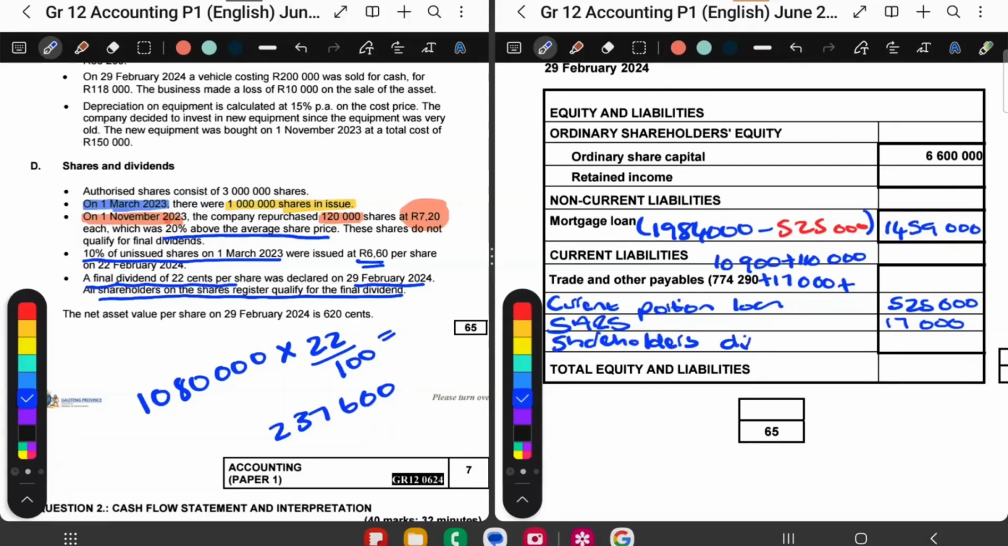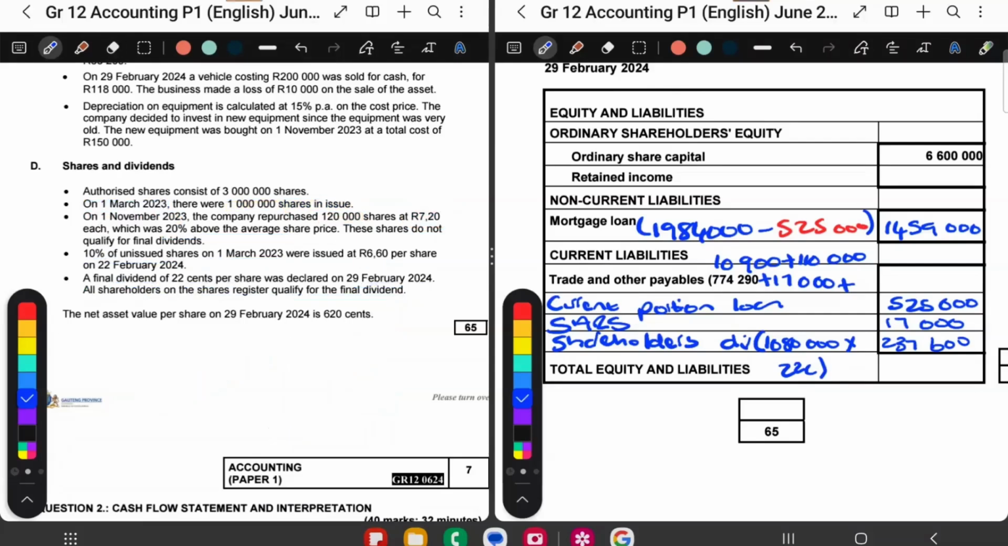for dividends. And how did I work it out? I said 1,080,000 times 22 cents, 22 over 100. And that gave me 237,600. Okay, so I just had to do that last part.